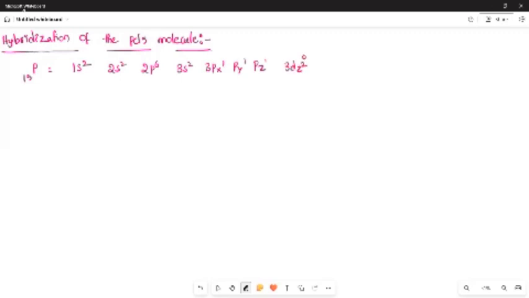There are many d orbitals, but intuitively I am taking only 3d. How many unpaired electrons are there? Only 3. This is the ground state electronic configuration of phosphorus.